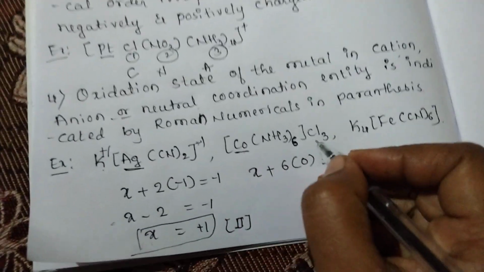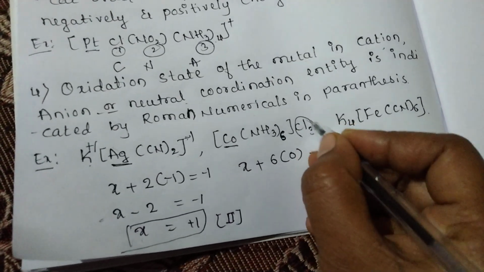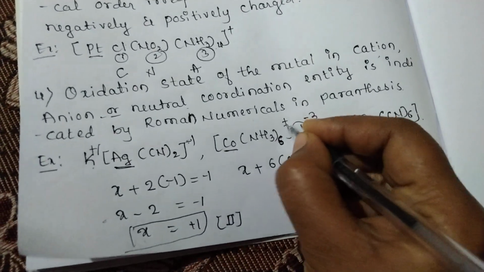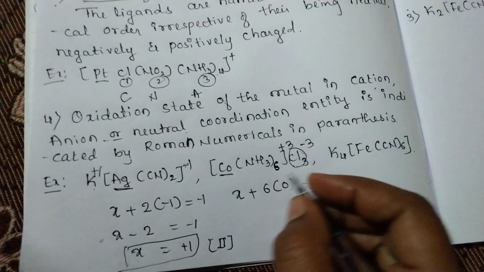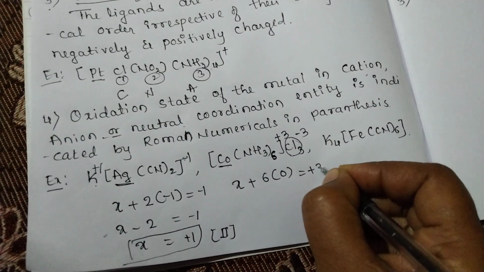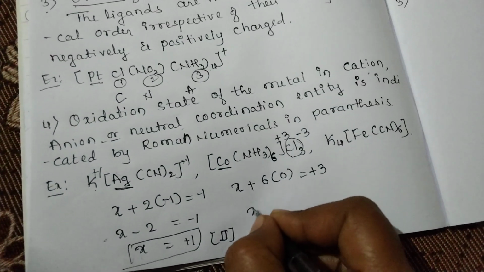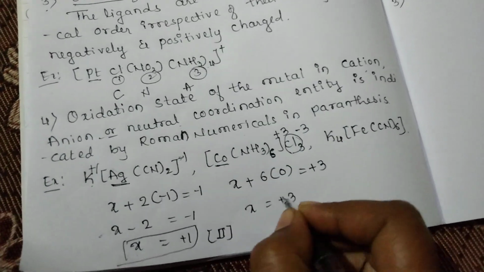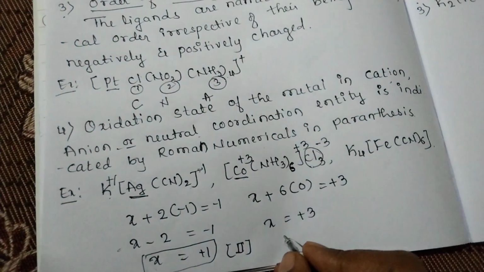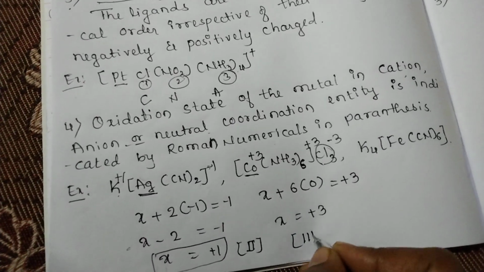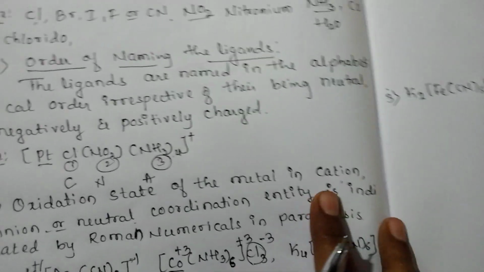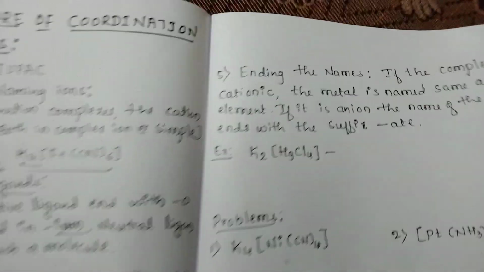This is considered as the counter ion, so the charge is -3 and the charge on the sphere is +3. So X plus 6 into 0 is equal to +3. Now X equals +3. The charge on the central metal is +3. Okay, we can write it as a Roman numeral.